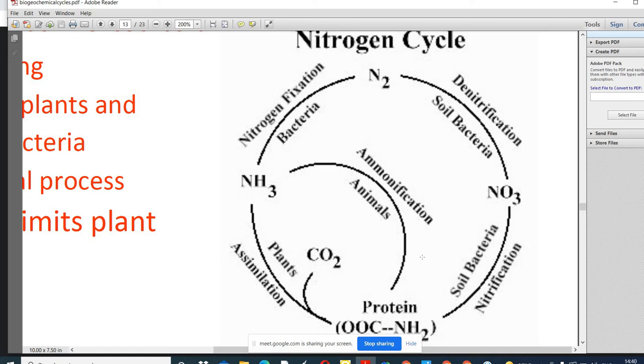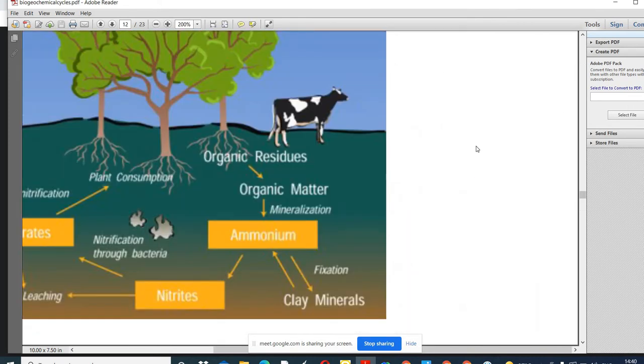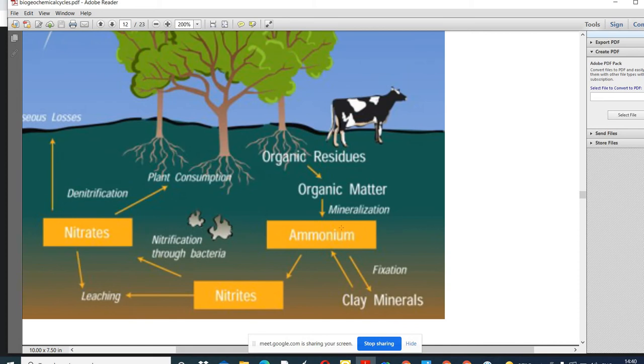You can see the solubilized nitrogen is available to the plants. After that, there can be nitrogen assimilation. That process is called nitrification, the formation of nitrates. In the above figure, you have seen that from the organic matter ammonium ion is produced, then nitrites are formed, then nitrates are produced.